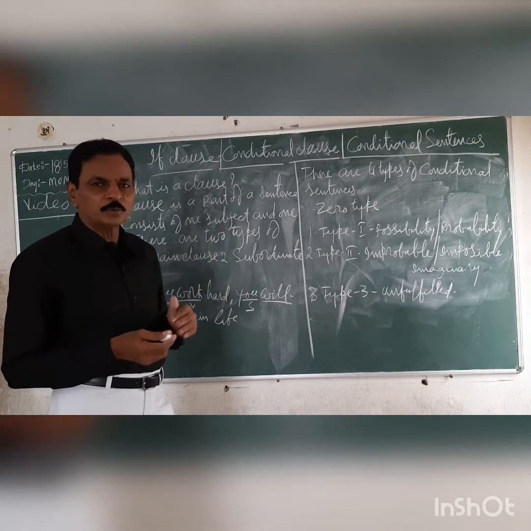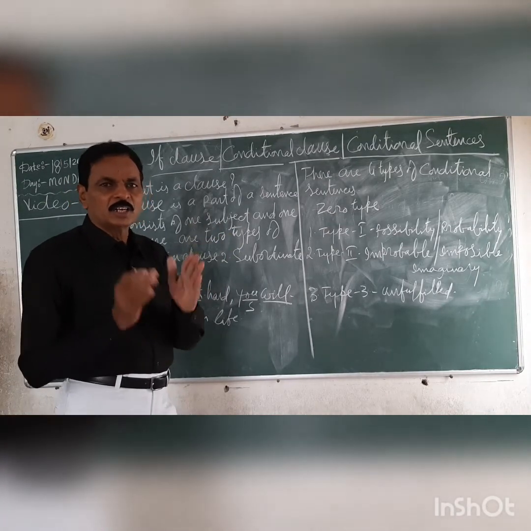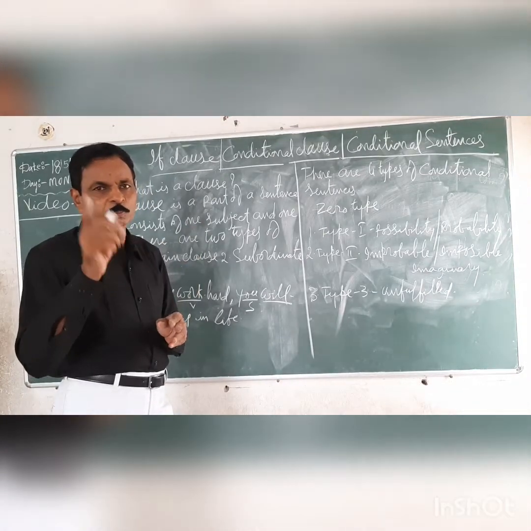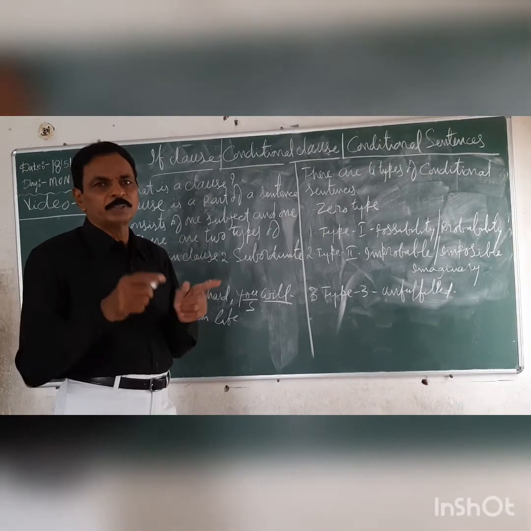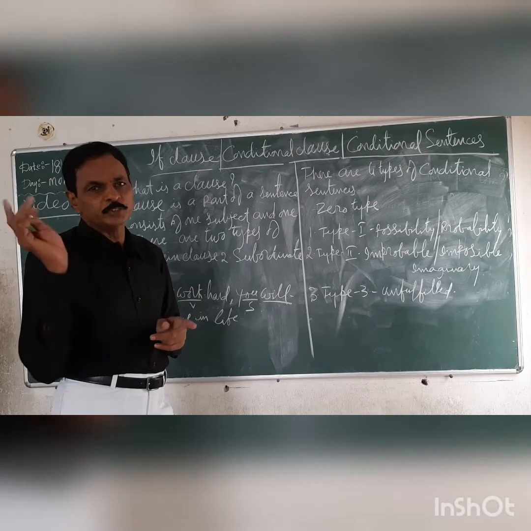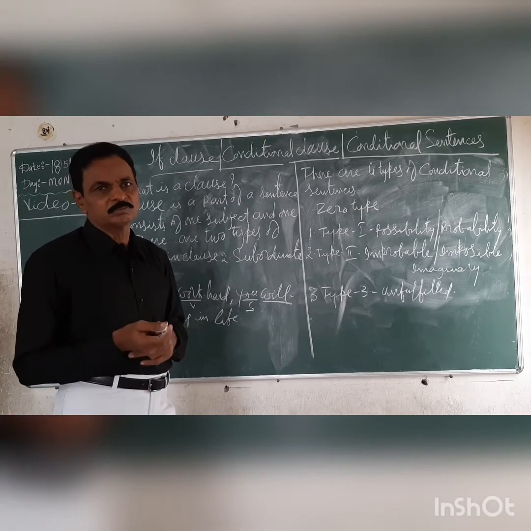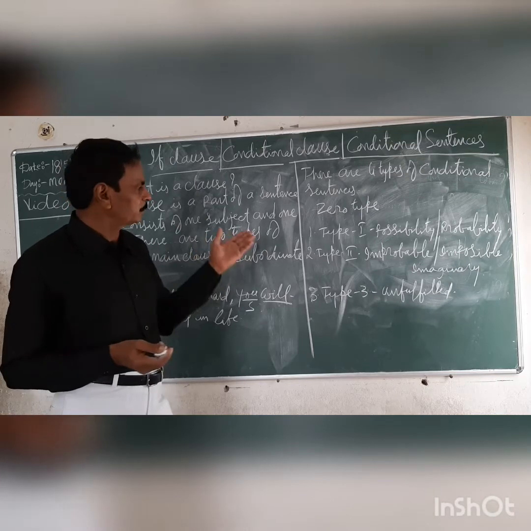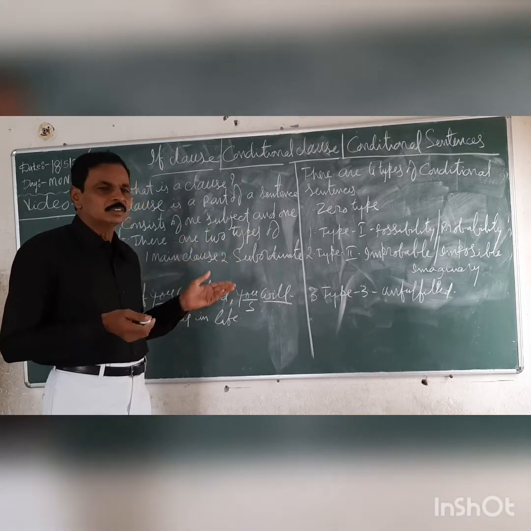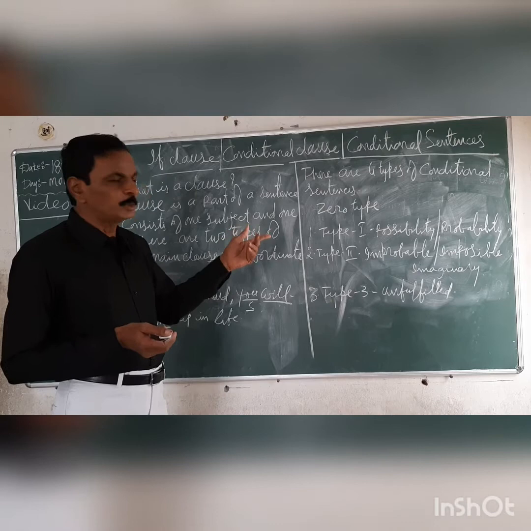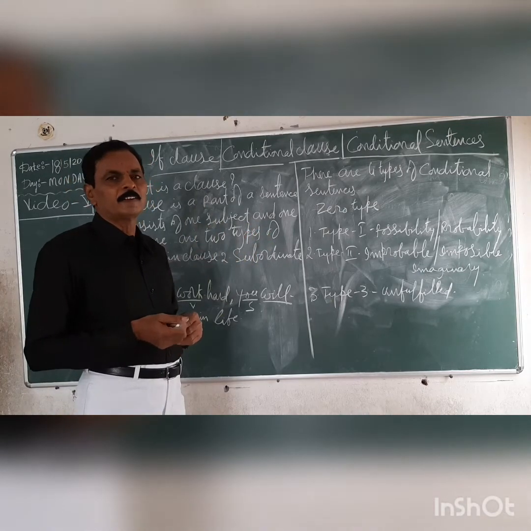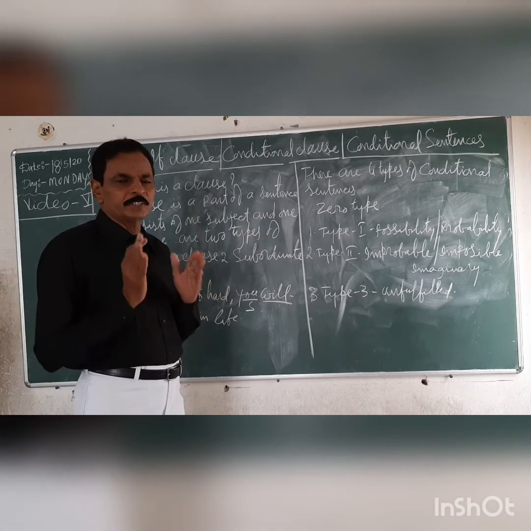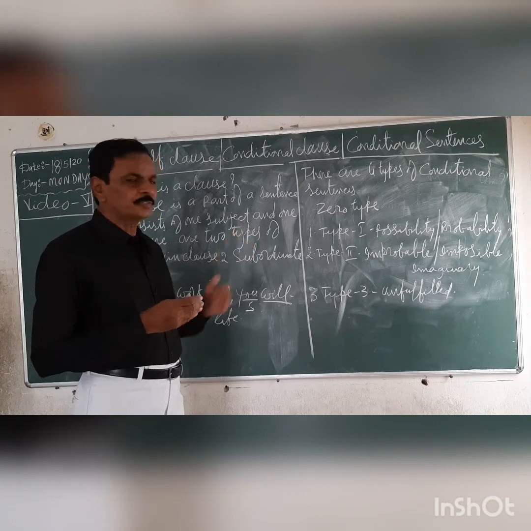So the main feature of type 1 is the verb in the if clause must be in simple present tense, the verb in the main clause must be in simple future tense, will plus V1. Some doubtful things can be explained in this model, type 1. This is known as possibility or probability. So what are the important features of type 1?